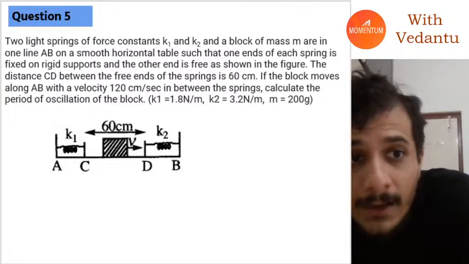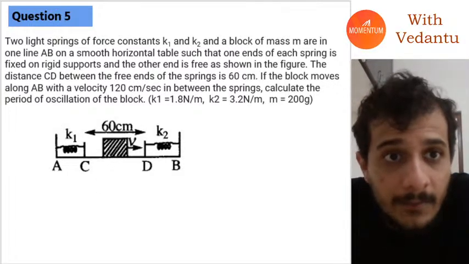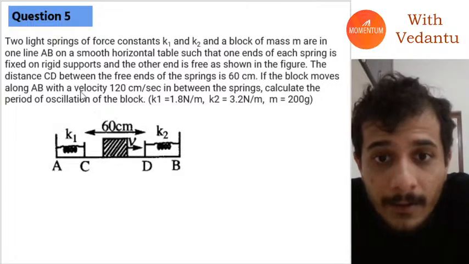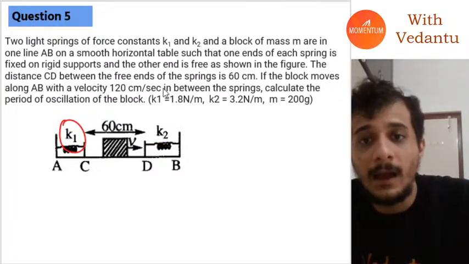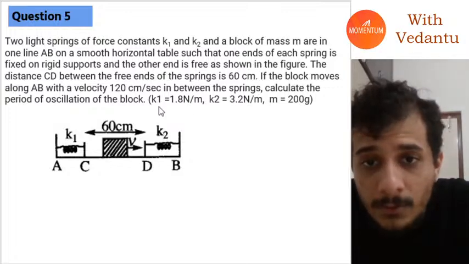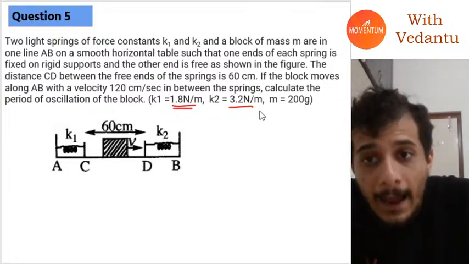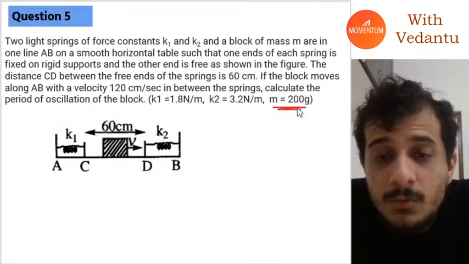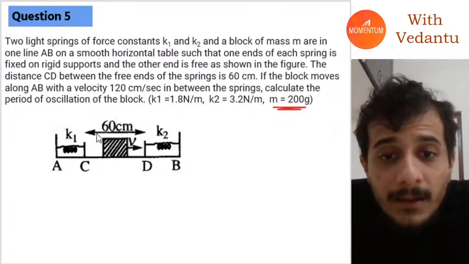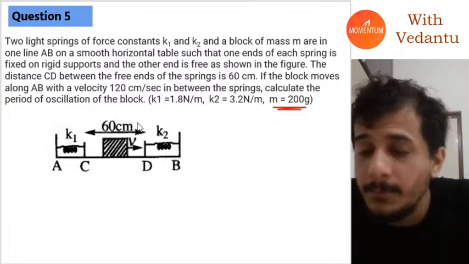What is the next question, guys? If I have this situation, I have two light springs, K1 and K2, light as in massless. K1 and K2 values are also given to me: 1.8 and 3.2, and in between I have a mass of 200 grams, and this mass is oscillating between the two.